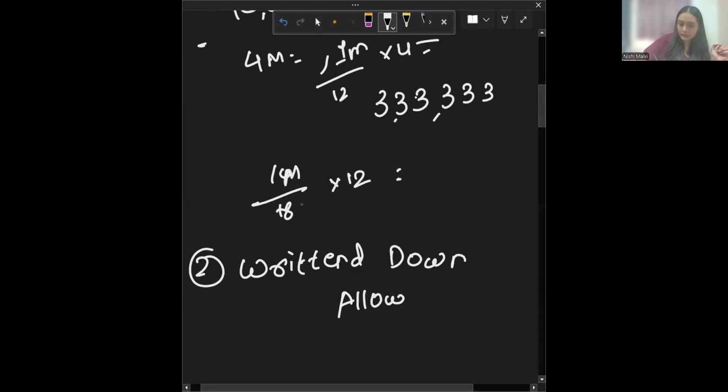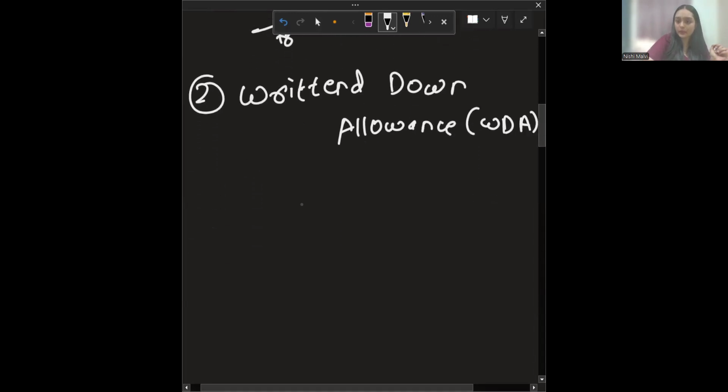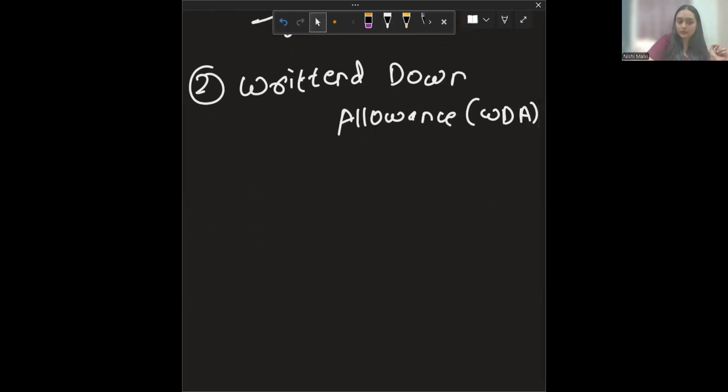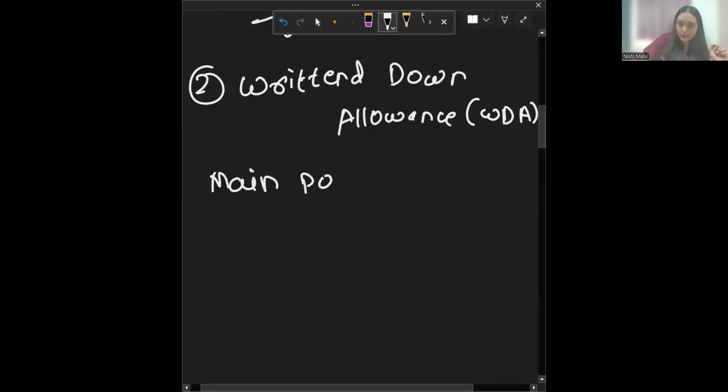Writing down allowances, which is WDA, which you calculate per year. In this you have two types of pools. One is main pool assets, and second is special rate pool.